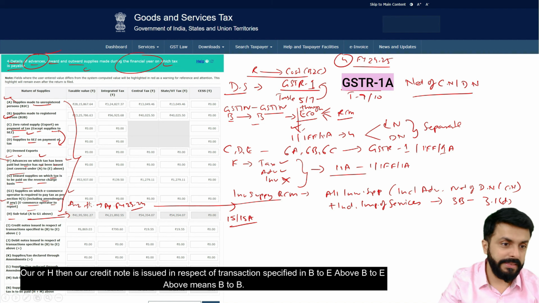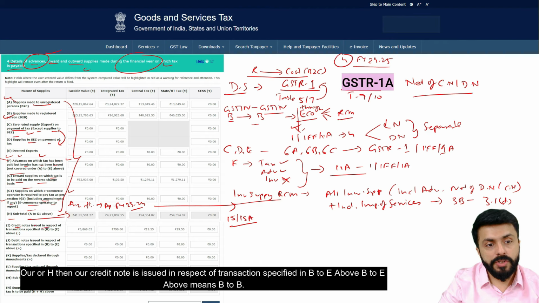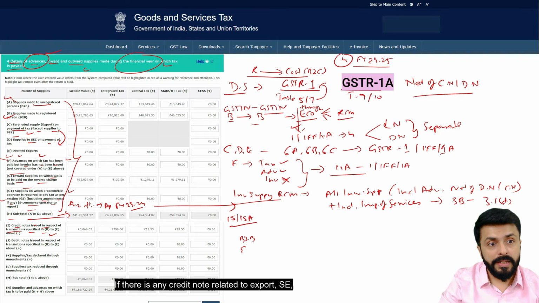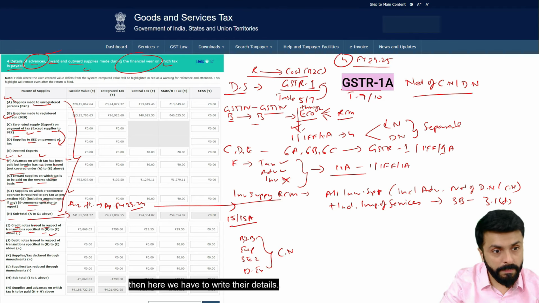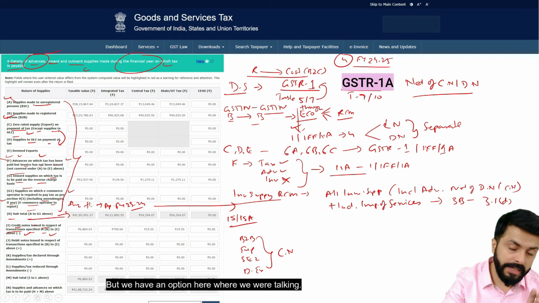Then credit notes issued in respect of transactions specified in B to E above. B to E above means B2B, export, SEZ and deemed export. If there is any credit note related to these, then here we have to write their details, but we have an option here where we were talking.